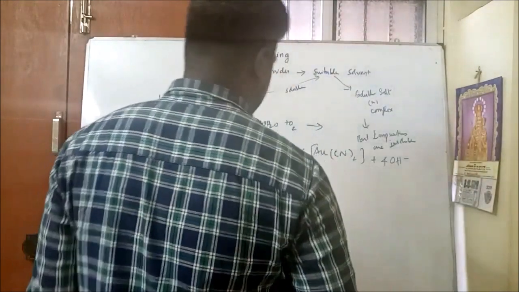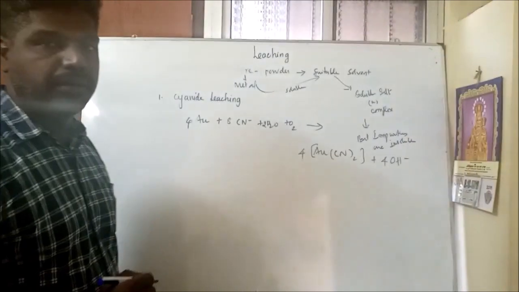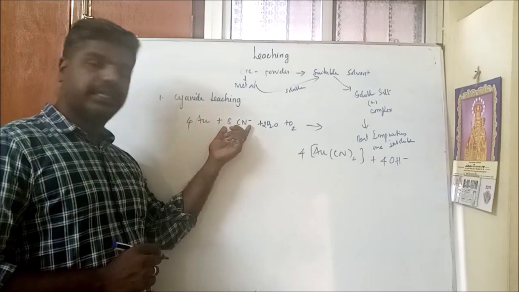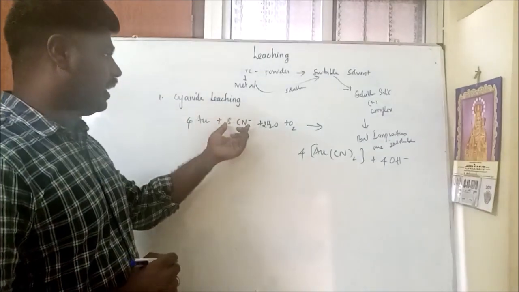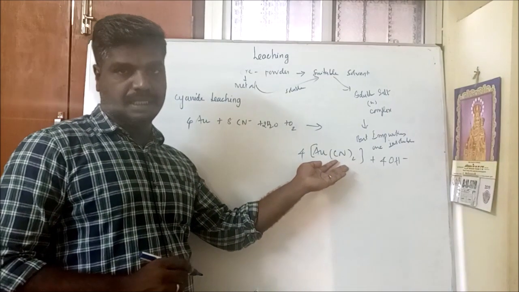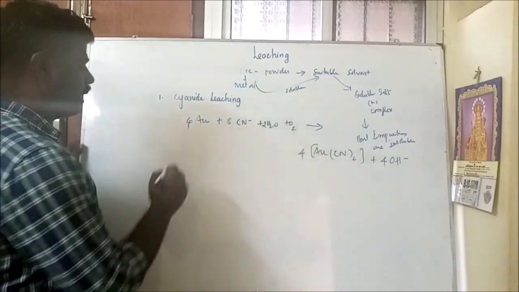So this is the method. The ore dissolves in a solvent like potassium cyanide, with a little water and oxygen, to form a complex. We can use this type of equation also.